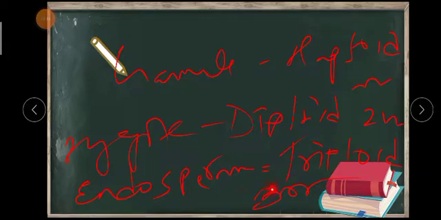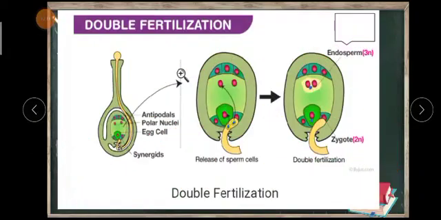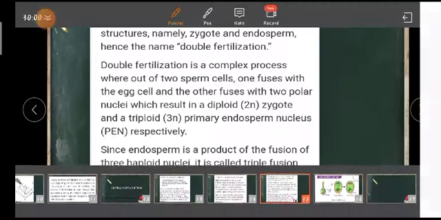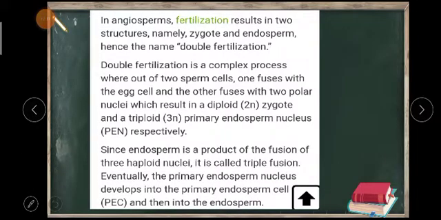That's why this process of formation of endosperm is called triple fusion. This is a very important point, students, so note it down.